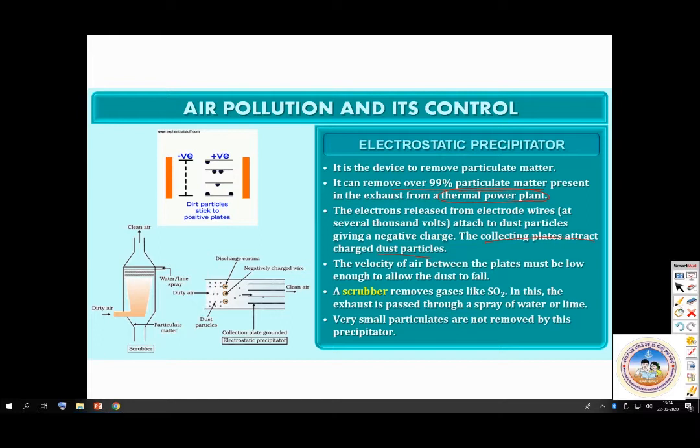Next is scrubber. A scrubber removes gases like SO2, that is sulfur dioxide. In this, the exhaust is passed through a spray of water or lime. Very small particulates are not removed by this. Remember this. That is a disadvantage of a scrubber. Whereas electrostatic precipitator is far more effective. Okay. Go to the next one.